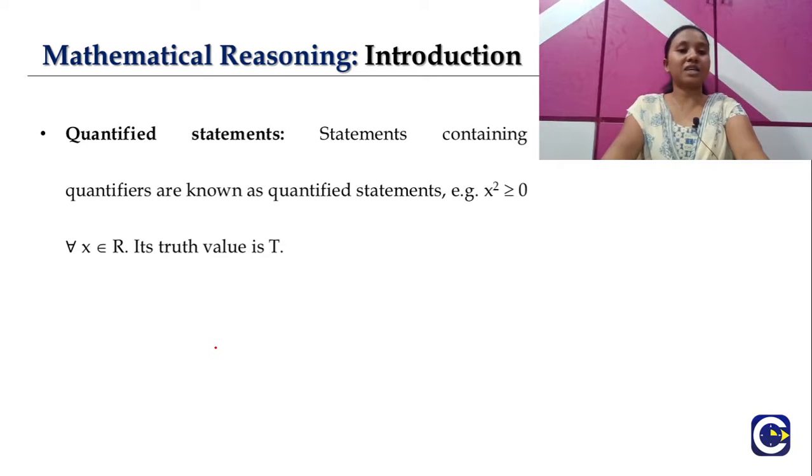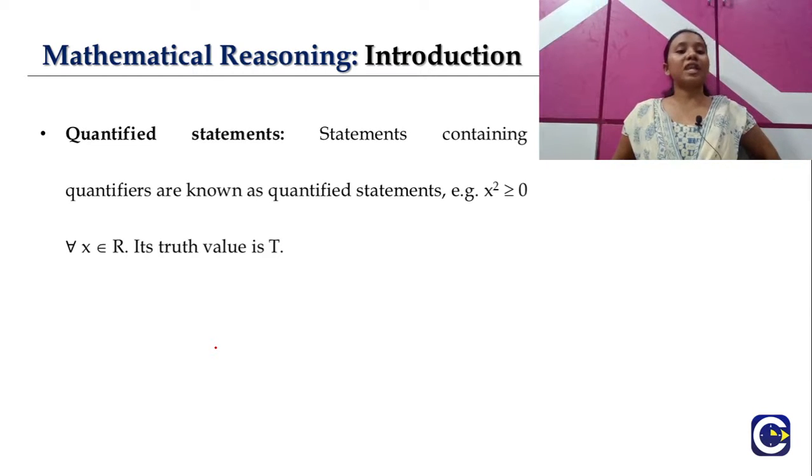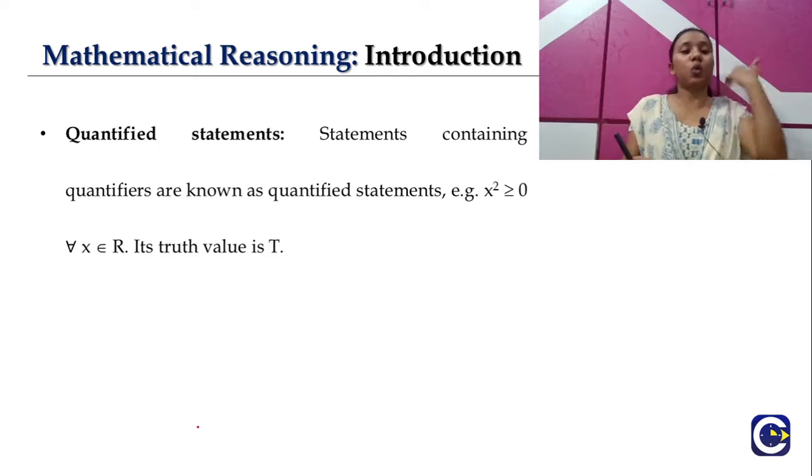It's as simple as that. Whenever we have these quantifiers in any statement, then that statement is called a quantified statement. Let me give you one example first, and then you can give me an example on your own.